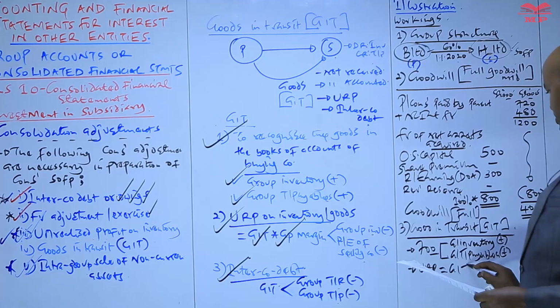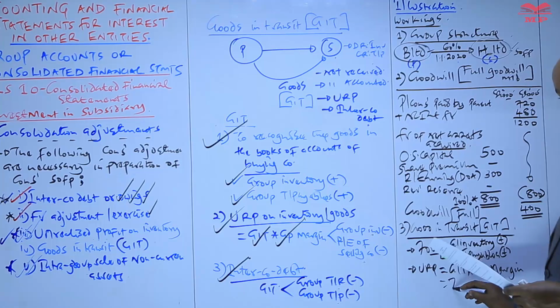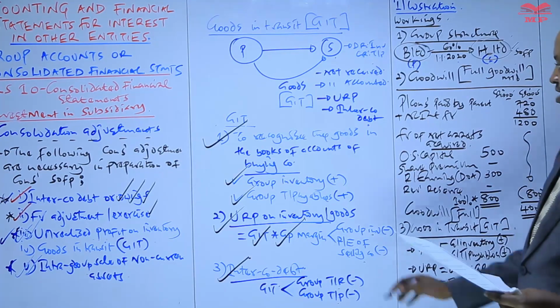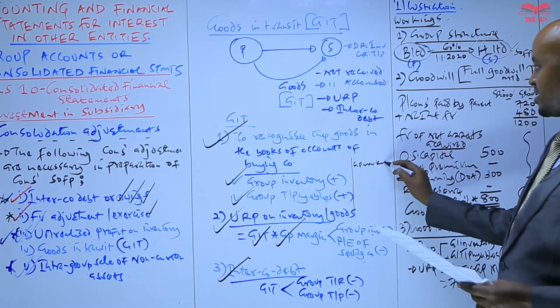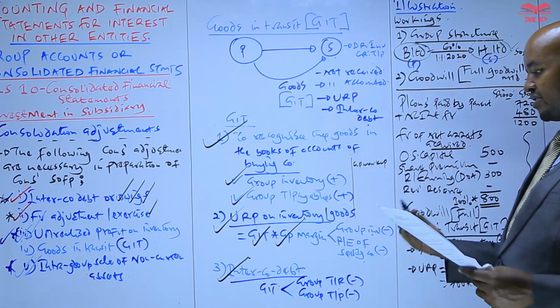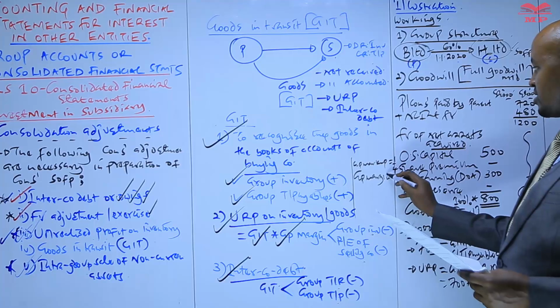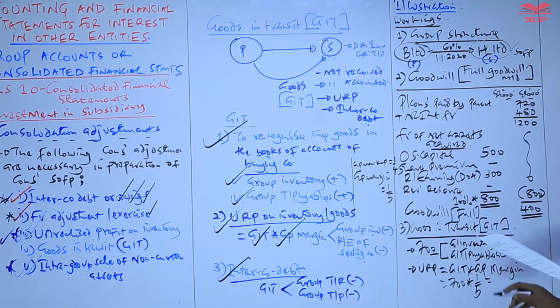And then number two, this particular goods here will give rise to an unrealized profit. So the unrealized profit, you have said, will be equal to goods in transit times the gross profit margin. So the goods in transit 700,000 or 700 times the gross profit margin. Are we given the margin in that case? No. We're given the markup. And basically I said if you're given the markup, then you can be able to compute the margin. So the markup in that case is 25%, which is the same with a quarter. So that means the gross profit margin will be what? 1 all over 5.